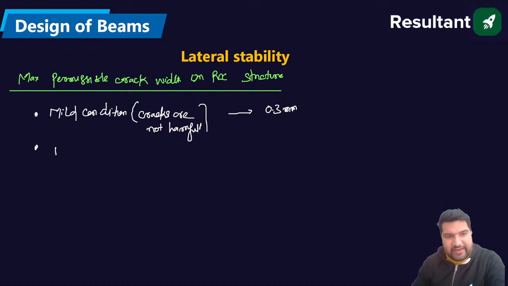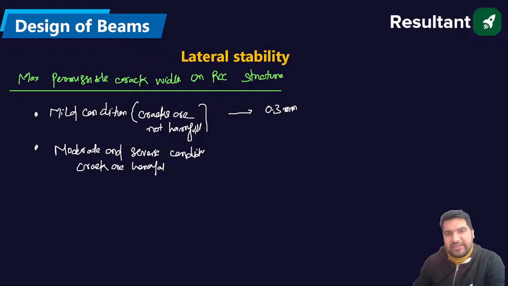Now another case is the moderate and severe condition. In the severe condition, the cracks are harmful. So in that case, we are reducing the maximum crack width to 0.2 mm.